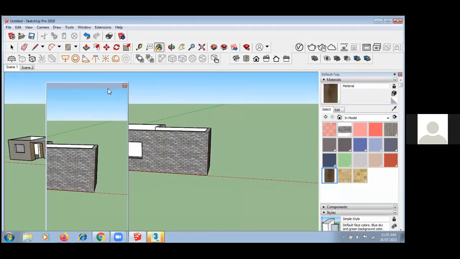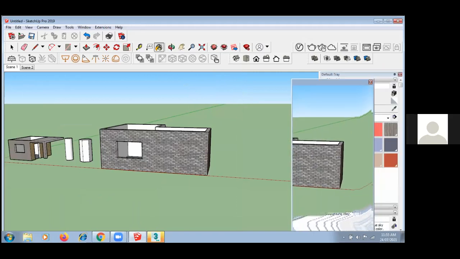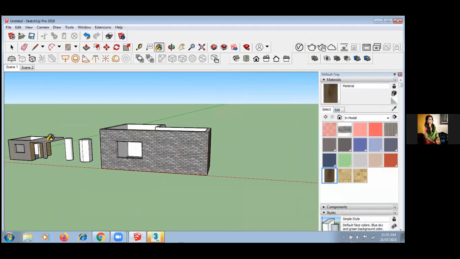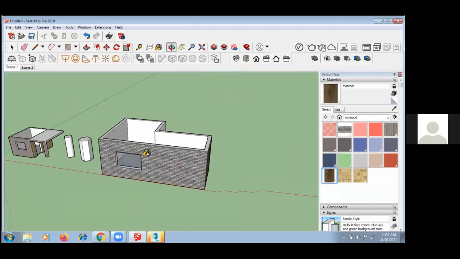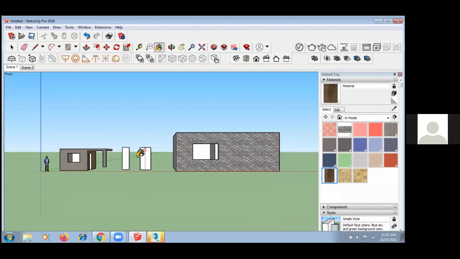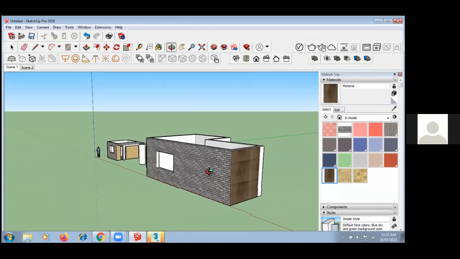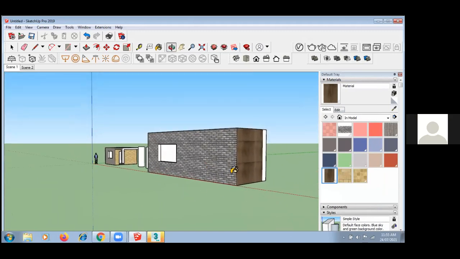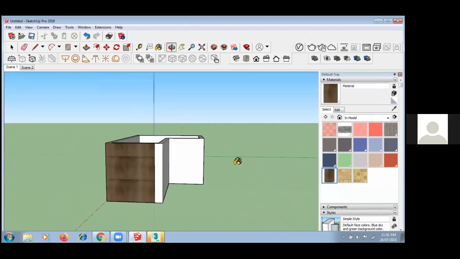So clear what is scene? Yes, sir. Can you explain again? Yeah. See, basically, while working, you may want different views. If you want to click on top view, this is fine. Front view, this is fine. But now I want an isometric angle. Suppose I want to work in this angle, or maybe this angle.